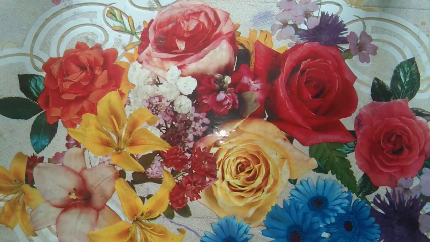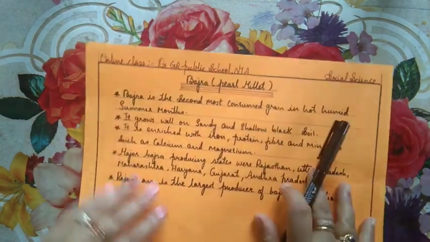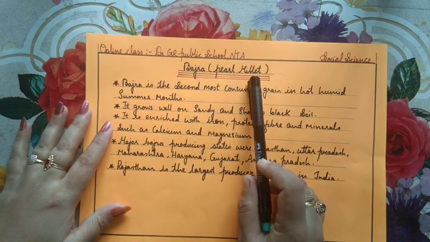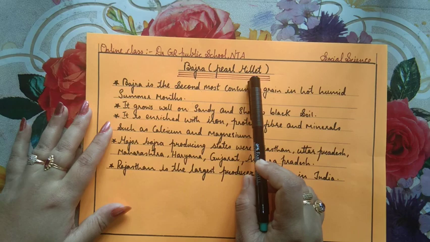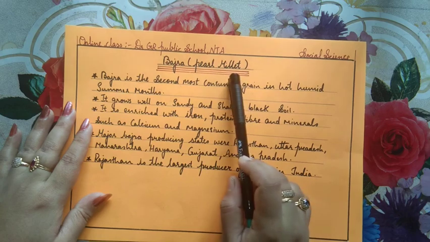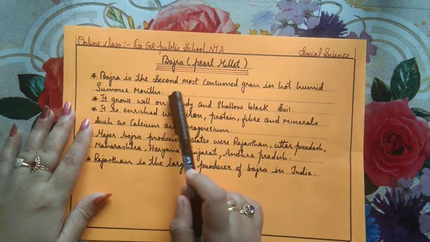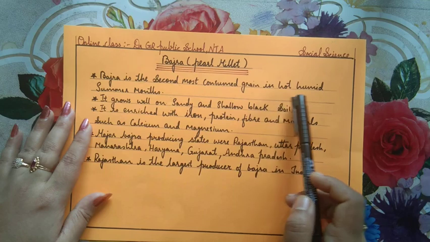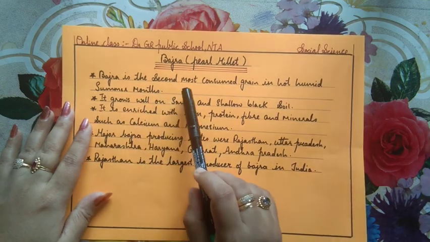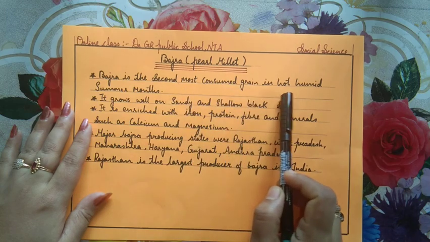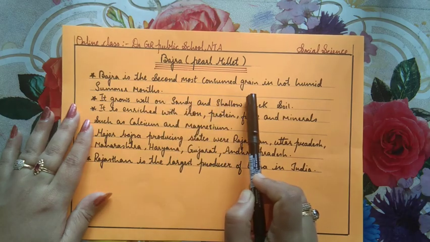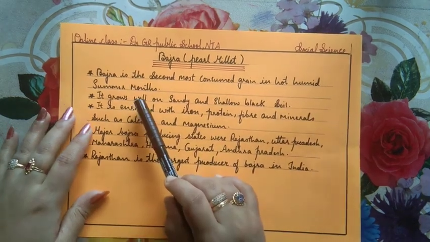So next, the second one, that is bajra. It is also known as pearl millet. Bajra is the second most consumed grain in hot humid summer months.